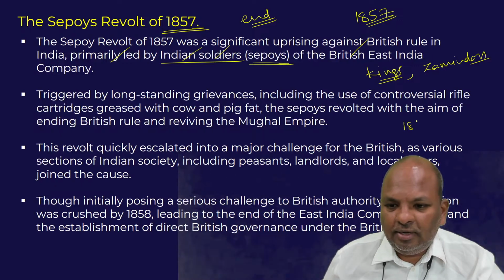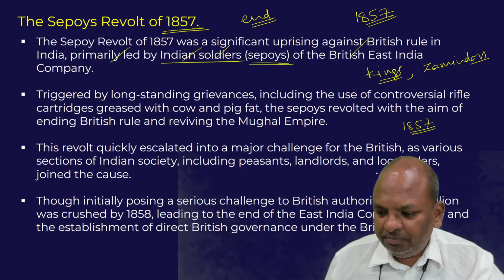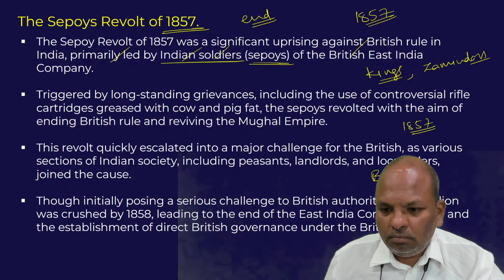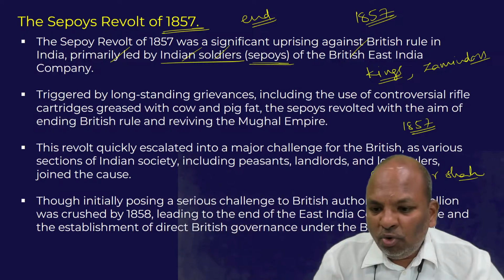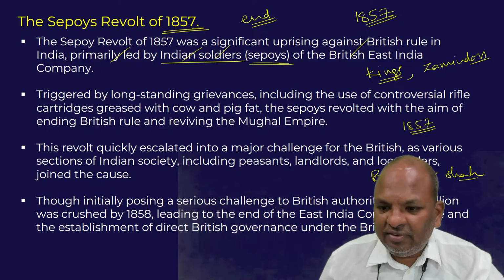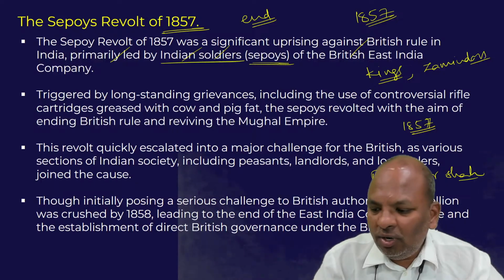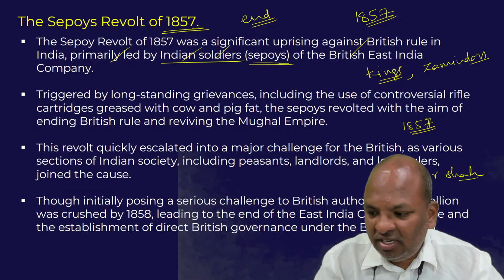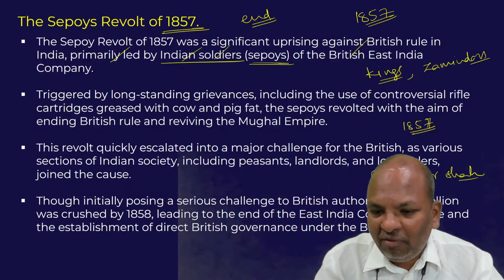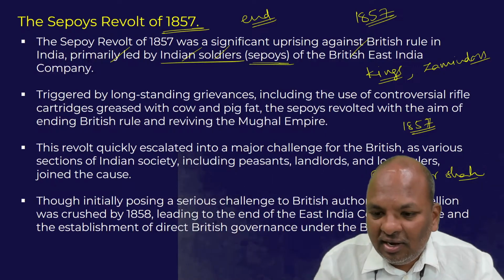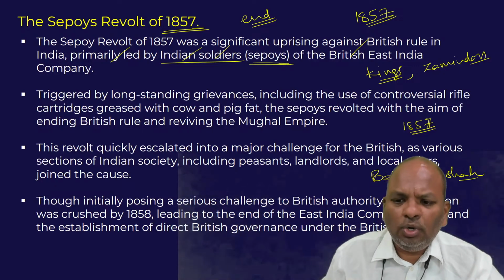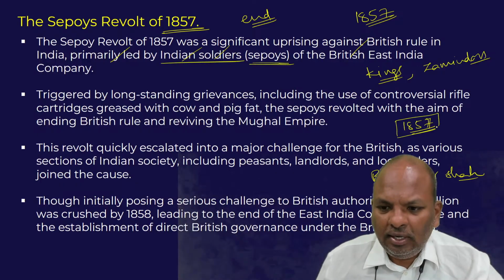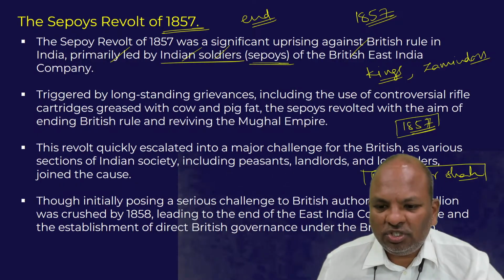Basically, in 1857, the last Mughal ruler was Bahadur Shah. The Mughal rule continued to survive till 1857, but the Mughal ruler was the ruler just in name. The Mughal rulers were very ineffective and powerless, they did not have much territory under their control, but the Mughal rule continued to survive till 1857, and the last Mughal ruler happened to be Bahadur Shah.